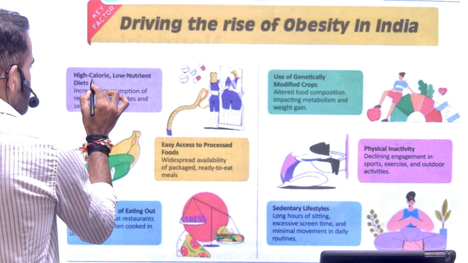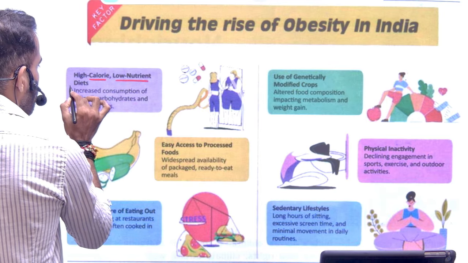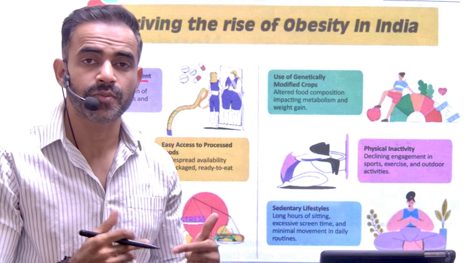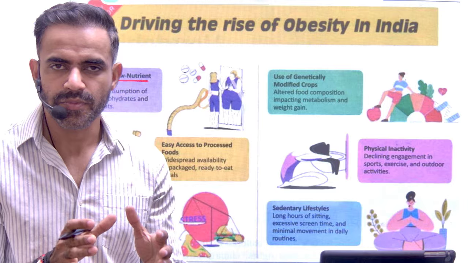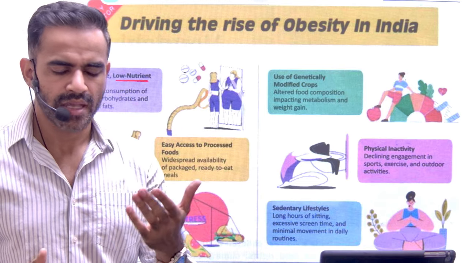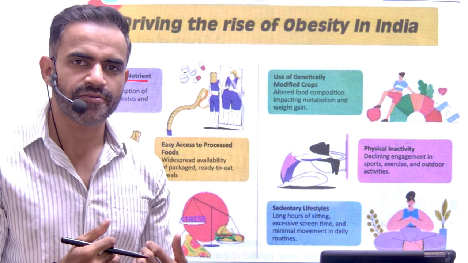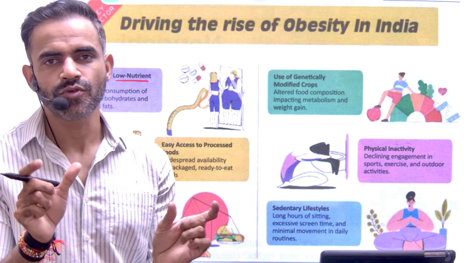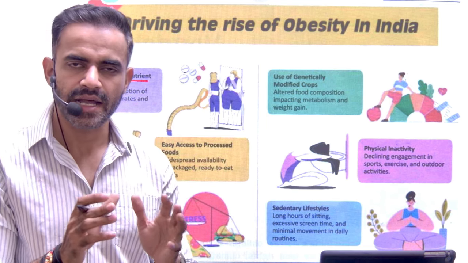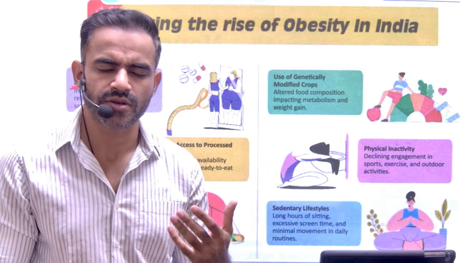So, there is a consumption of a high calorie and low nutrient diet. Why is there low nutrient? Understand, these are processed items. These are processed for convenience, and therefore, if you consume them, you will be able to consume too much calorie in less time, but they won't provide you that much nutrition which could have been provided by natural food items.